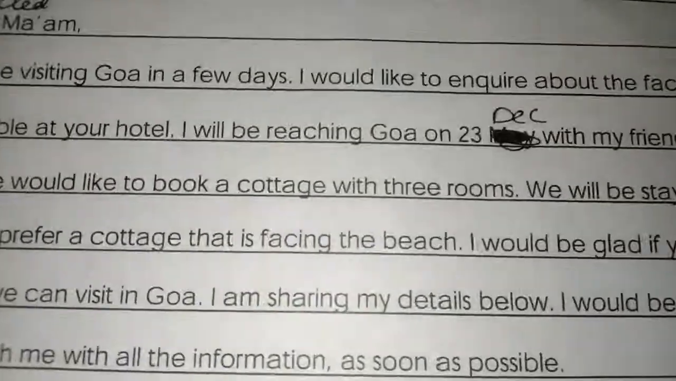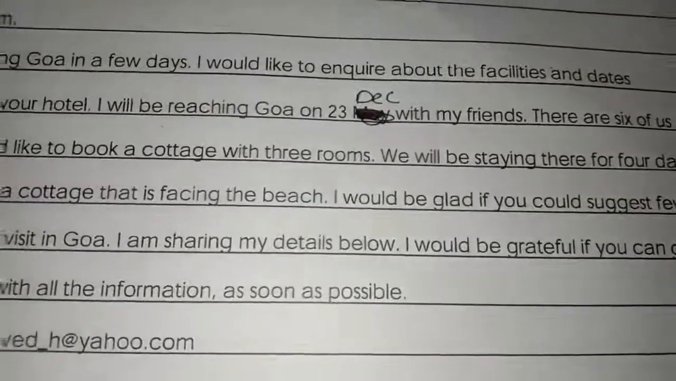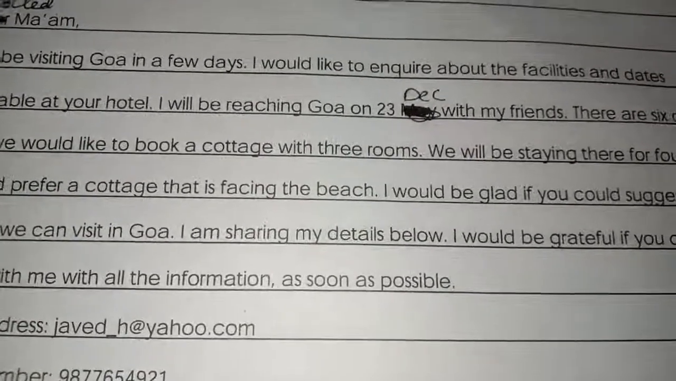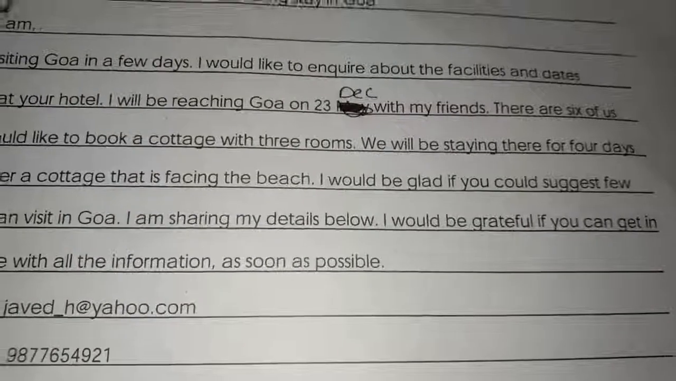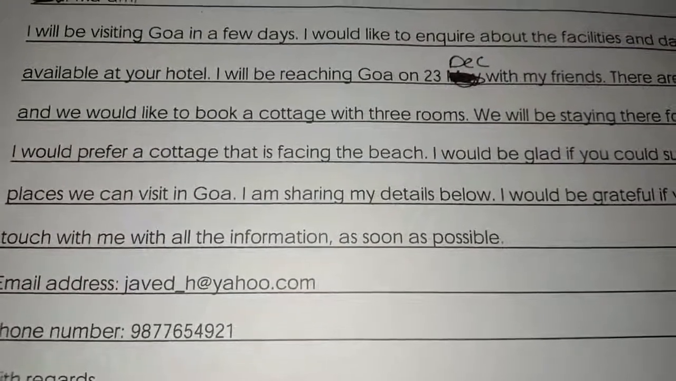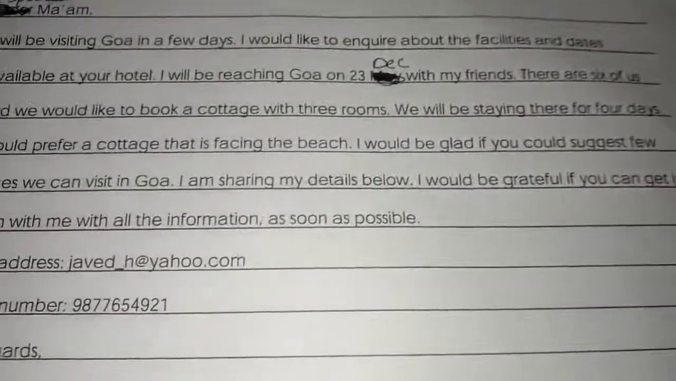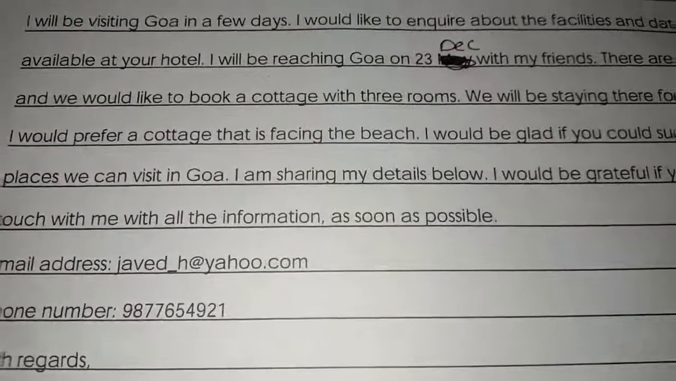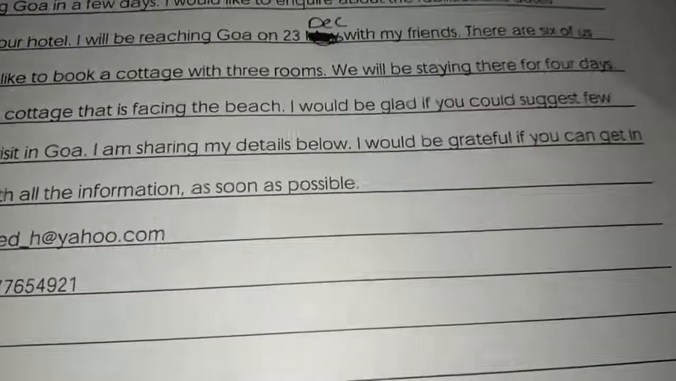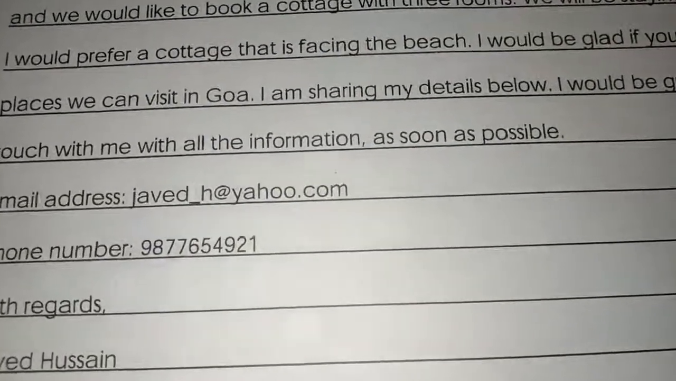I will be reaching Goa on 23rd December with my friends. There are 6 of us and we would like to book a cottage with 3 rooms. We will be staying there for 4 days. I would prefer a cottage that is facing the beach. I would be glad if you could suggest a few places we can visit in Goa. I am sharing my details below. I would be grateful if you can get in touch with me with all the information as soon as possible.